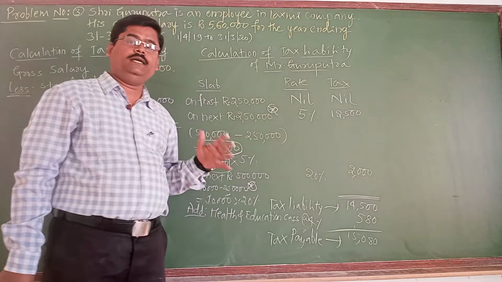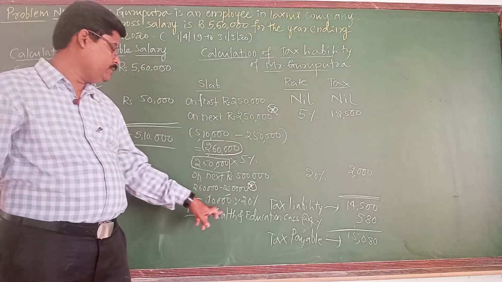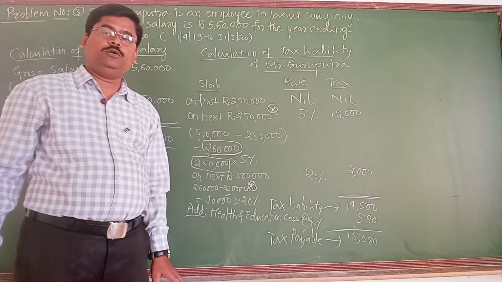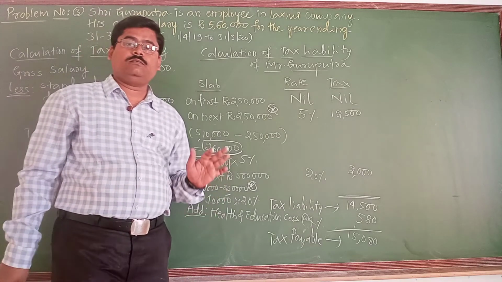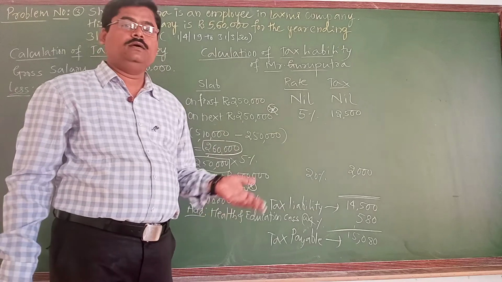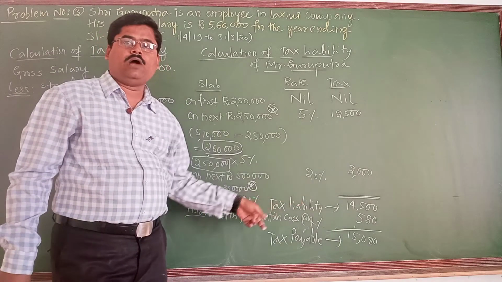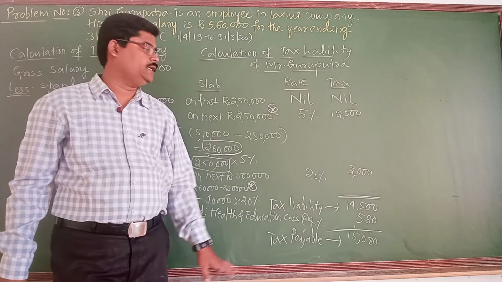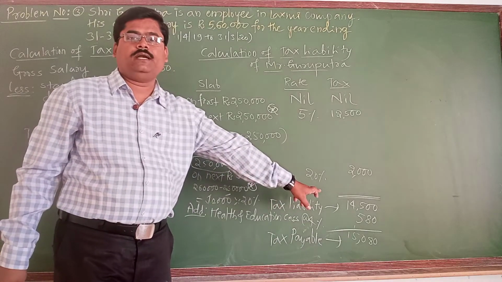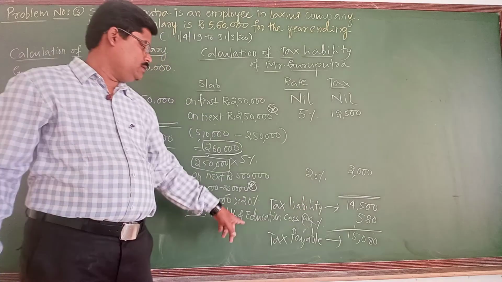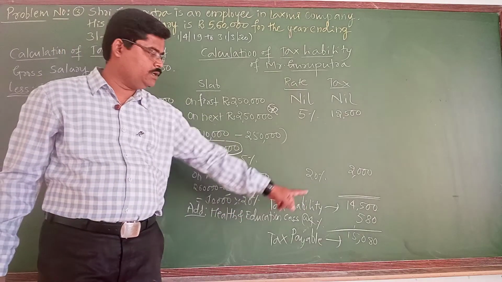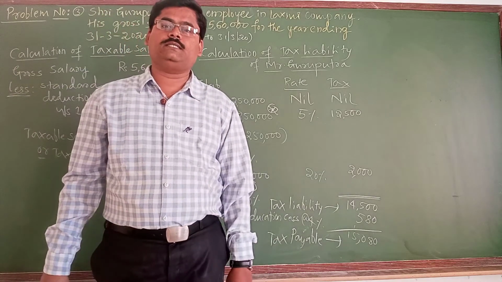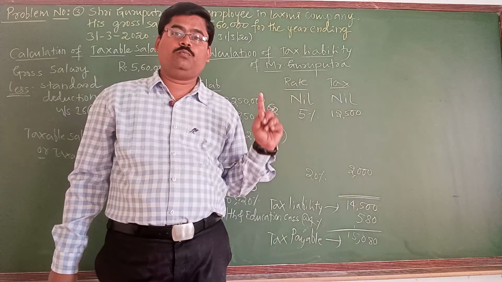But instead of that, I have to pay the health and education cess. This health and education cess will come into the picture when my taxable salary exceeds rupees 5 lakh. On the tax liability, I have to pay the health and education cess at the rate of 4%. That is why 14,500, my tax liability, into 4% gives me 580. The total will be 15,080. That is the tax payable by Sri Guruputra.